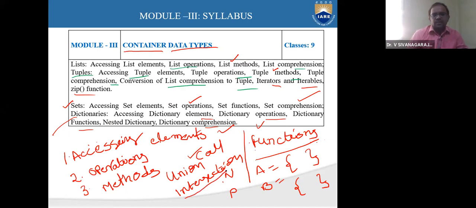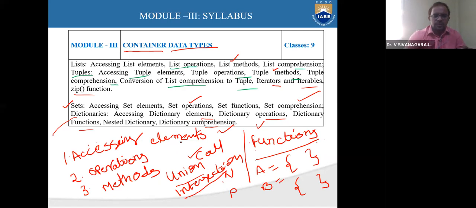That is available as a function. Also union of two sets, like that. And similarly, coming to the dictionary, we are going to see the dictionary operations and dictionary functions, and then nested dictionary, and then dictionary comprehension. So these are the topics we'll bombard on you while discussing the third module. It seems like the topics are familiar to you, but we are going to discuss in depth